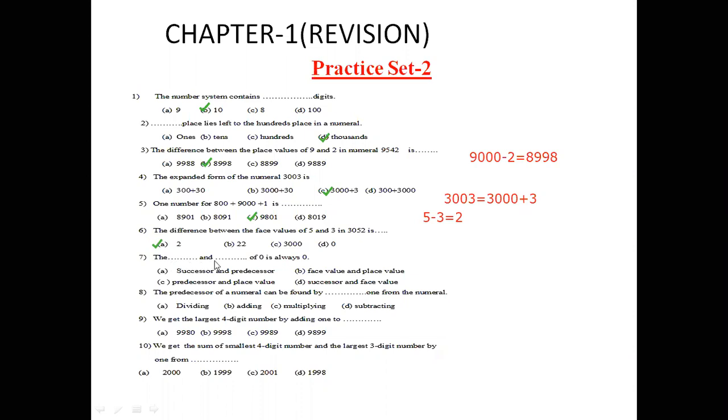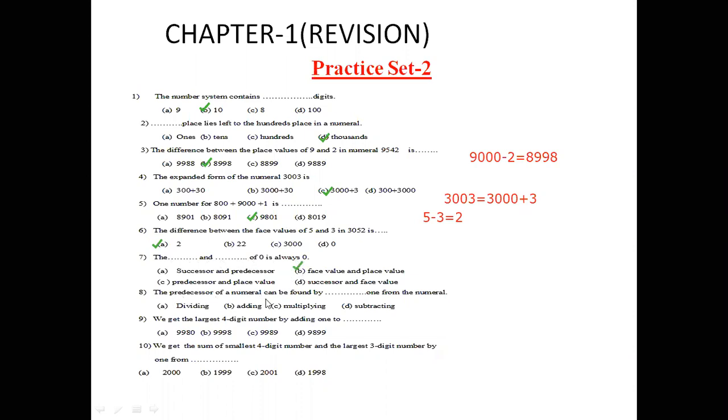The face value and place value of 0 is always 0. Which numbers have 0 as always? Yes, face value and place value. If you want to find the place value of 0, we get 0, and face value is also 0. So this is your answer.